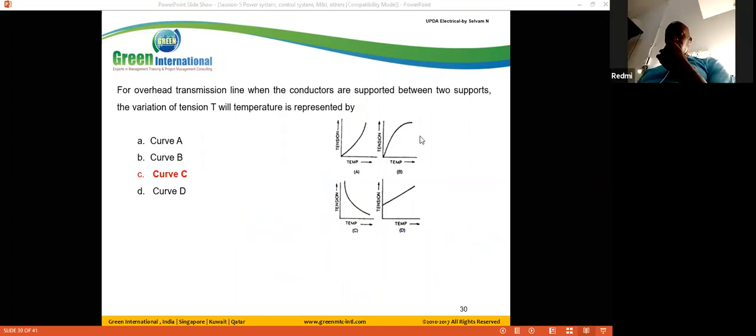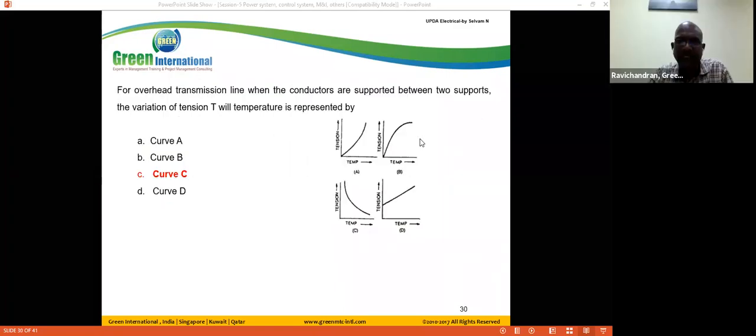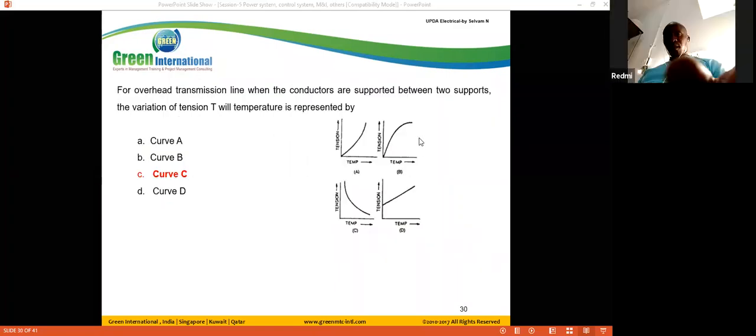Okay, which means C is the curve. Yes, C is the answer. C is the answer. Okay.